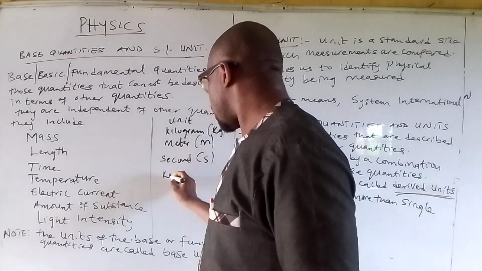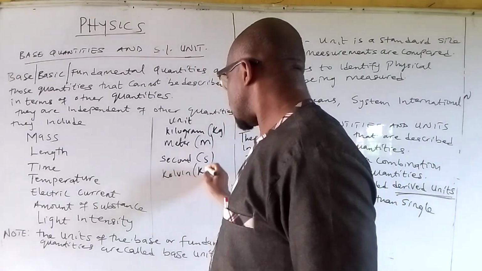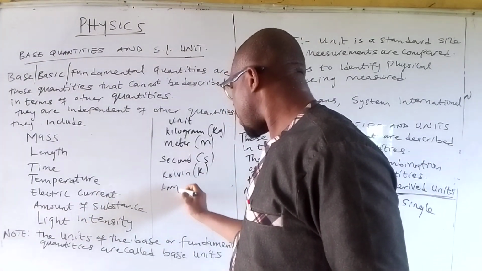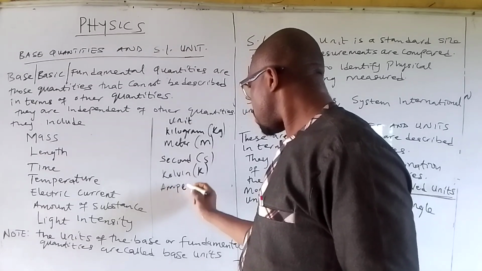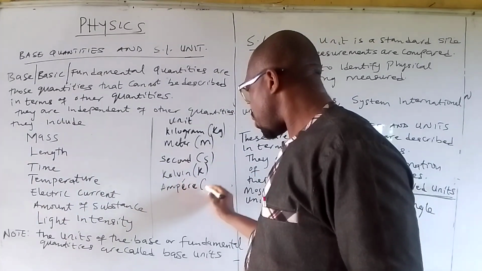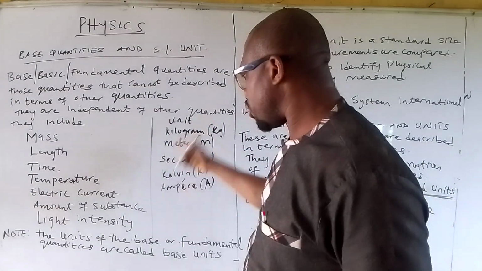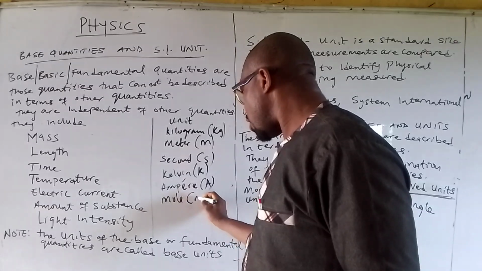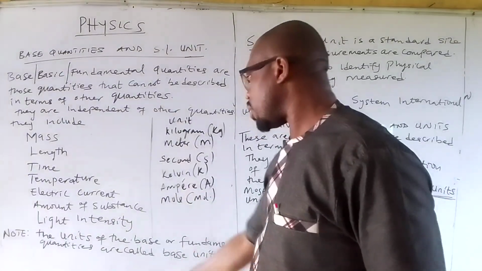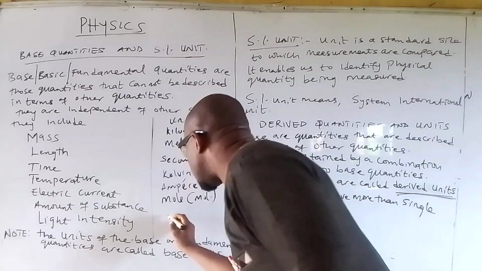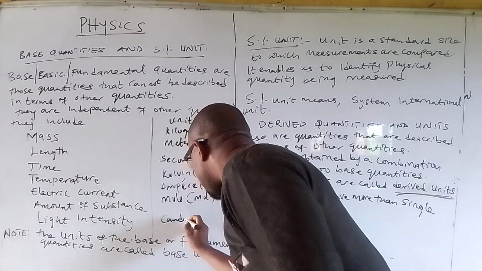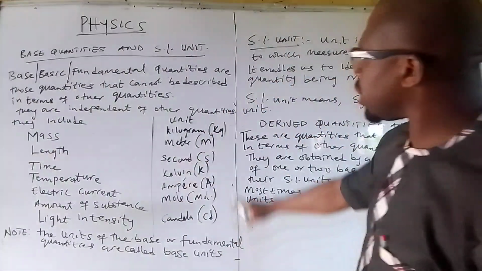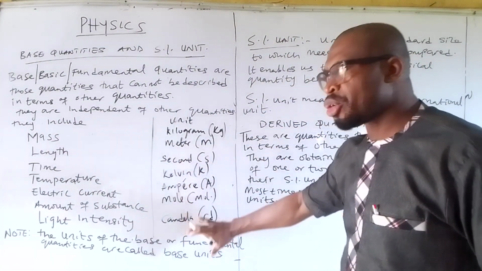Temperature is measured in Kelvin, represented as K. Electric current is measured in ampere, because it's a Latin word, ampere. These are single units. Amount of substance is the mole, which can as well be represented as mol. Now the light intensity is candela, which can be represented with the letters cd. Now these units are single units.